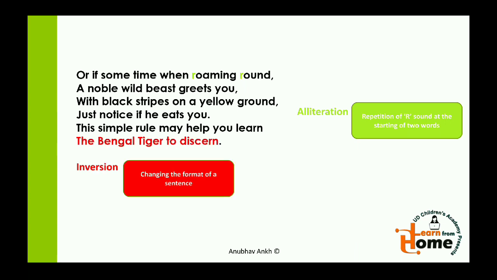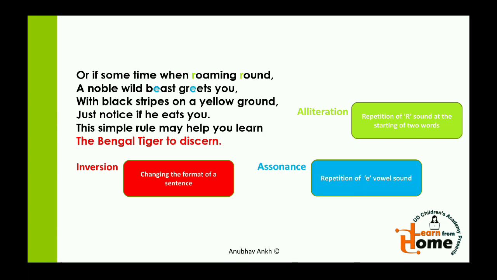The next poetic device here is inversion again: the Bengal tiger to discern. We have changed the format of the sentence. This simple rule may help you learn how to discern Bengal tiger should be the proper format of the sentence, but to keep the poem rhythmic, we have changed the format of the sentence.